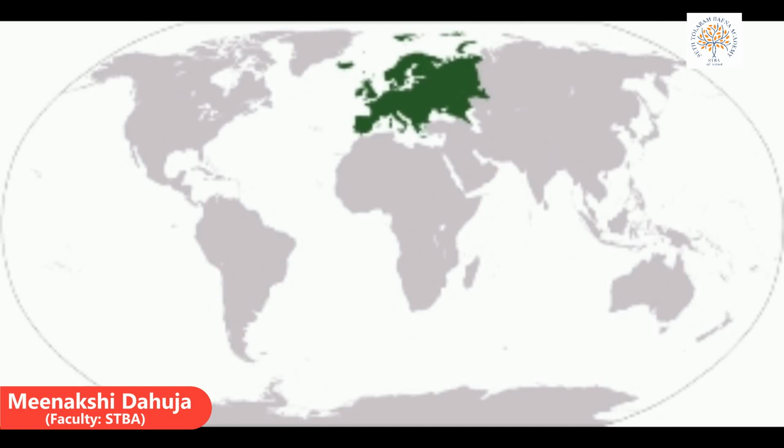Can you imagine? There is a place on earth where the sun never sets. Yes, there is a place in Europe, that is Norway. Norway is called the land of the midnight sun because for a period of about 76 days from May to late July, the sun never sets. So this is an interesting fact about Europe.